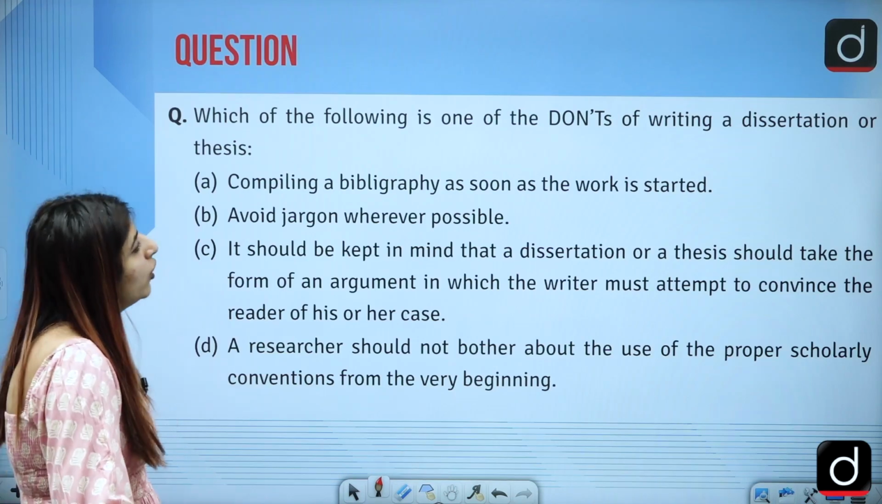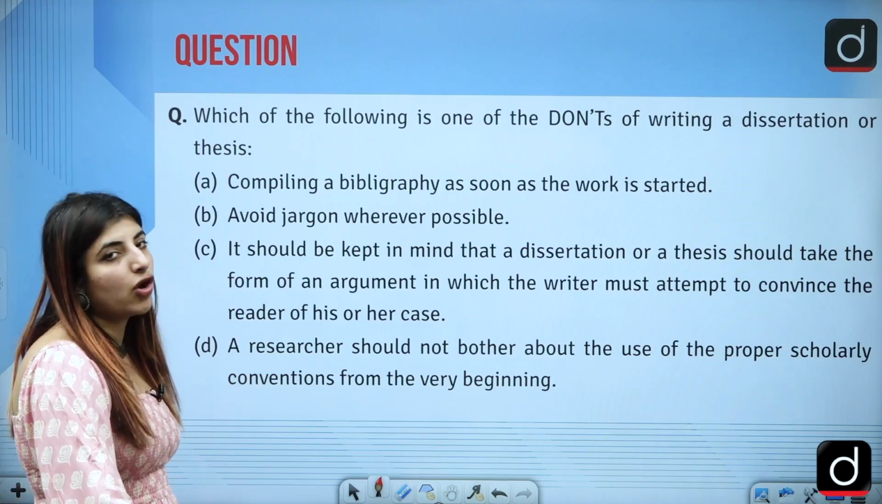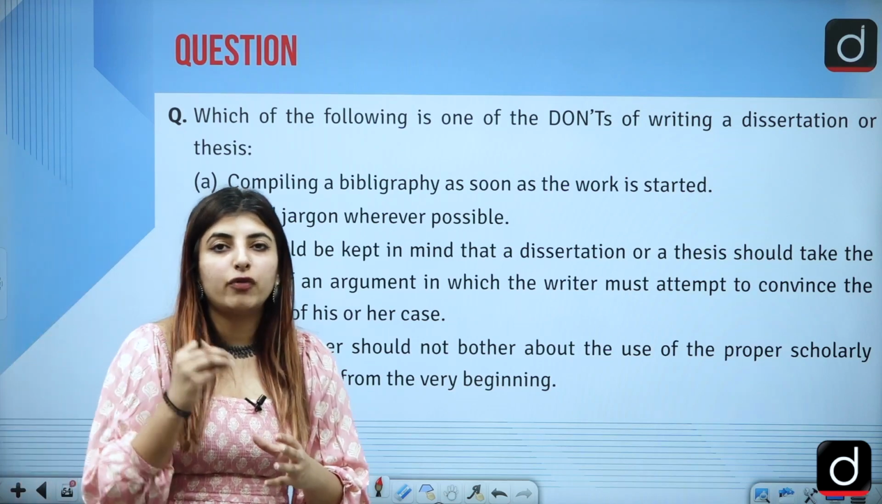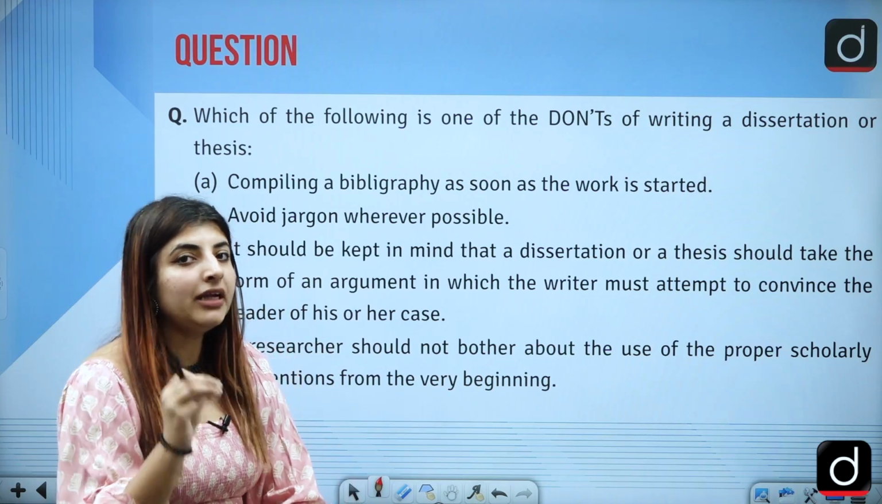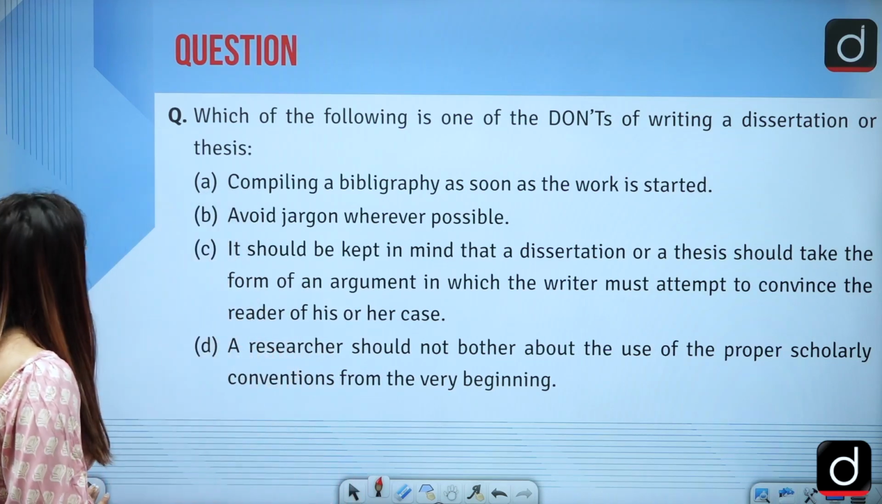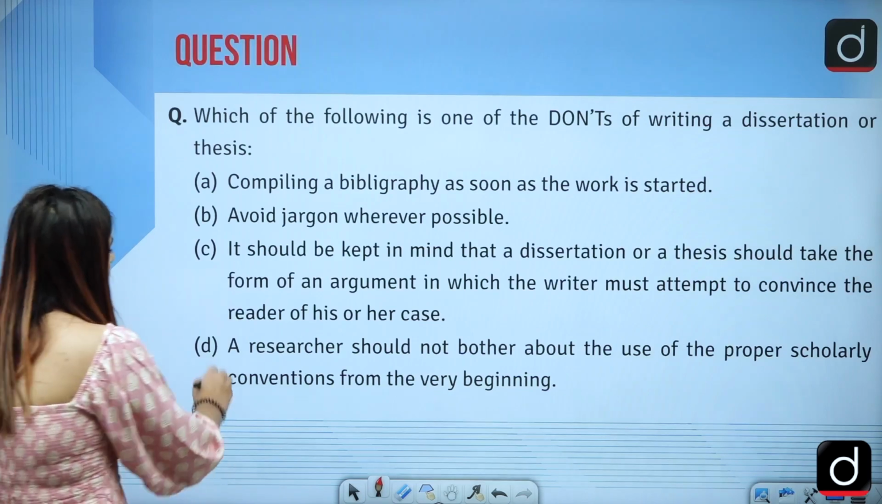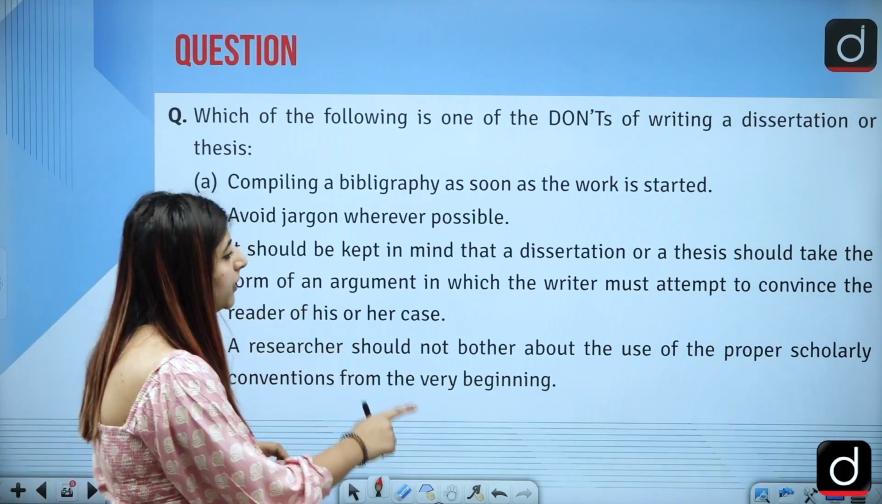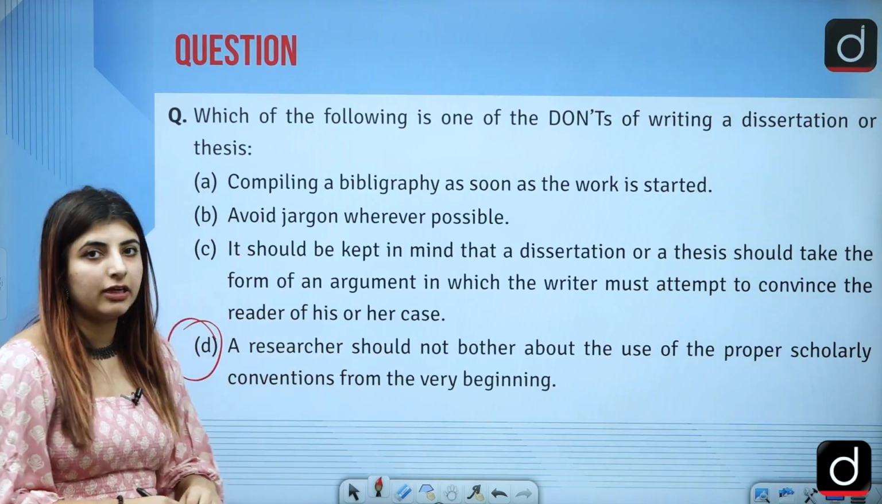Next is, which one of the following is the don'ts of writing a dissertation or thesis? The don't, which one of the following you should not be doing? The answer to this question is option D. A researcher should not bother about the use of proper scholarly conventions from the very beginning.